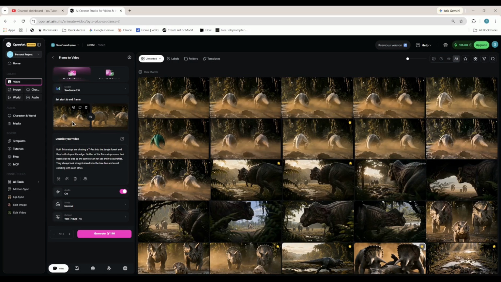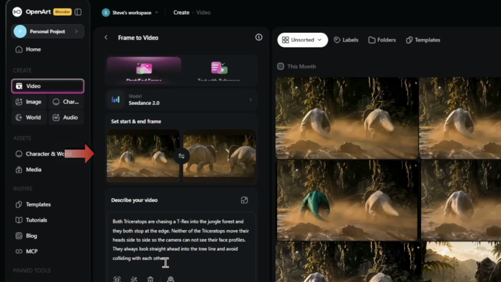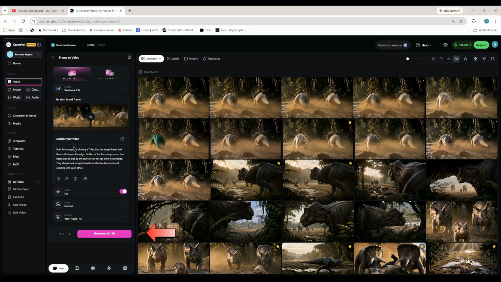Another option is just to recreate the 4-second section that we need. And in our case, that's pretty straightforward because we can grab the frame in the video at 8 seconds and then grab the frame in the video at 12 seconds. And that gives us a starting and an ending frame. And then we can use the frame to video option for Seedance. Then we just describe what we want to have happen, and it's a very inexpensive gen, and we can always upscale if we like it later.